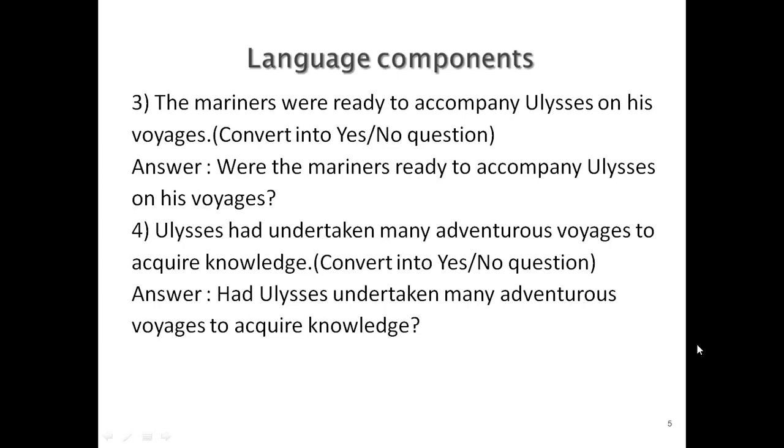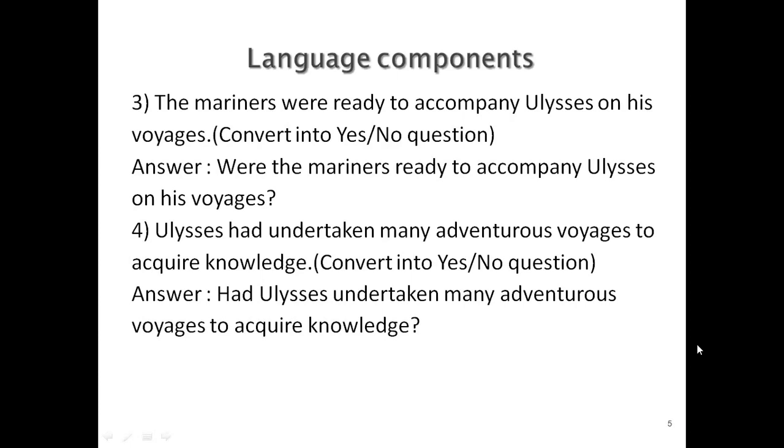Now let us see this third question. The mariners were ready to accompany Ulysses on his voyages. So when you have to convert this into a yes no question, you are supposed to retain the tense of the sentence. Now, mariners were ready. Were, it is in past tense. So your question will also be in a past tense. So the answer for this question is, were the mariners ready to accompany Ulysses on his voyages? So if you can see here, this yes no question has started with the helping verb which is a be verb. Were is a be verb.